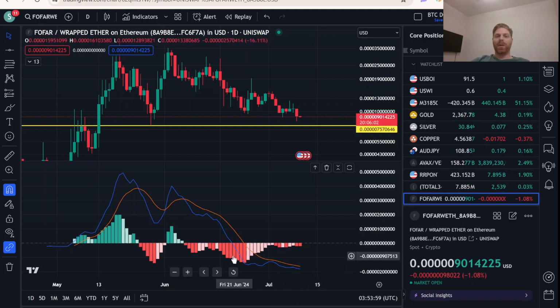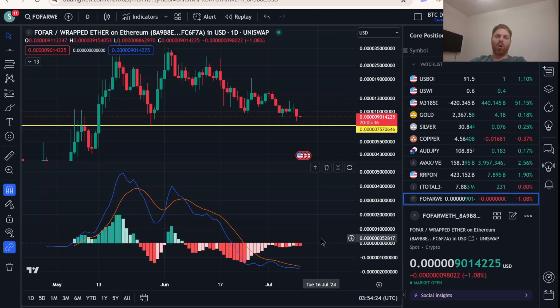So could we see another big red mountain? Sure, we could, but the odds of that happening are decreasing with time. As you can see, sell volume has been decreasing. So it's like, what would it take to get another big red mountain? I mean, you'd have to have some very motivated whales who just want to offload their Fofar at a loss. We're getting to the point where offloading your Fofar just doesn't make sense at all, right? Because you're going to take a loss, you're going to take a hit.